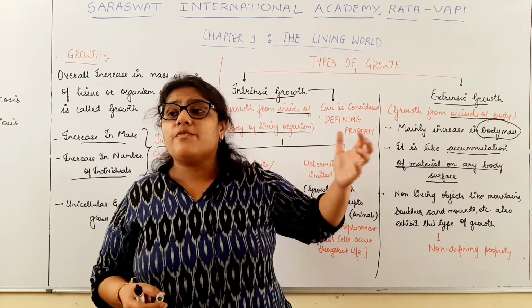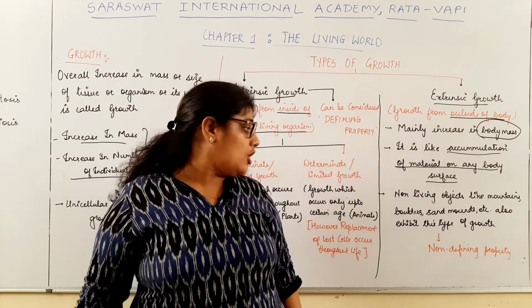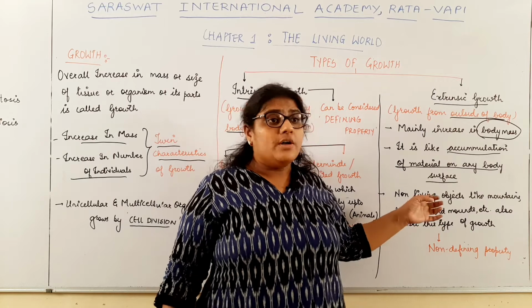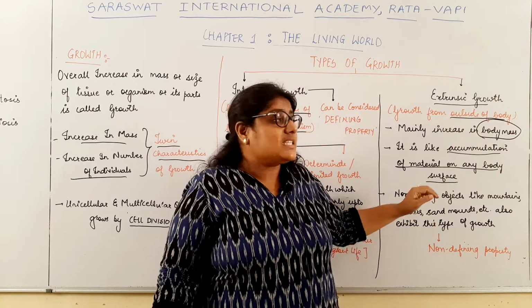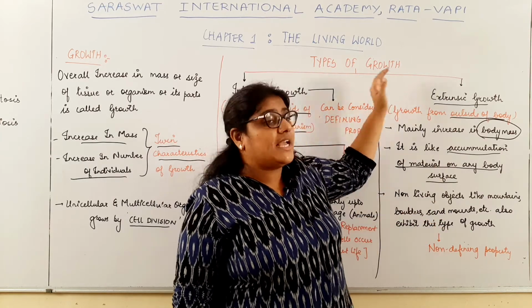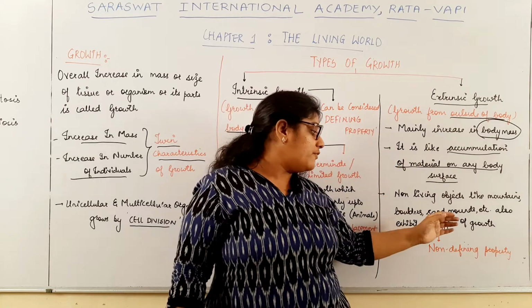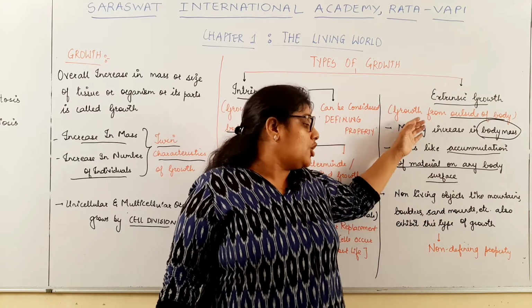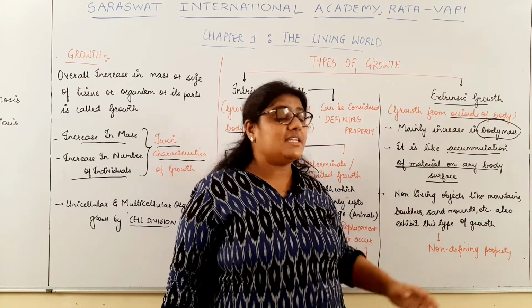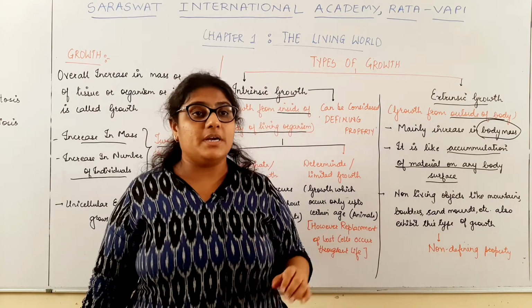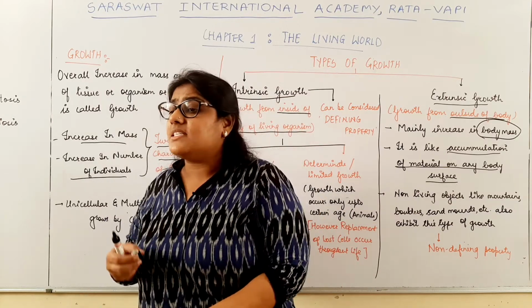Similarly, the height of the mountain may also keep increasing. So, many non-living objects also exhibit extrinsic growth, and therefore, extrinsic growth cannot be considered a defining property, because here there is an exception.